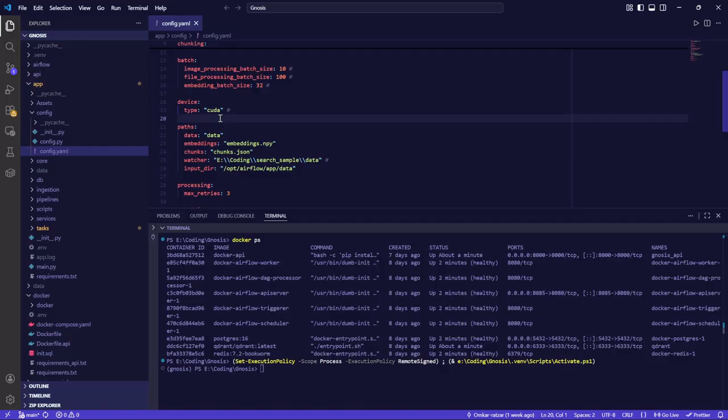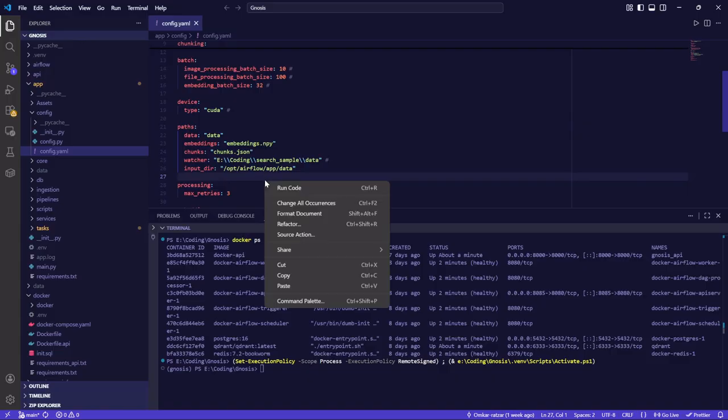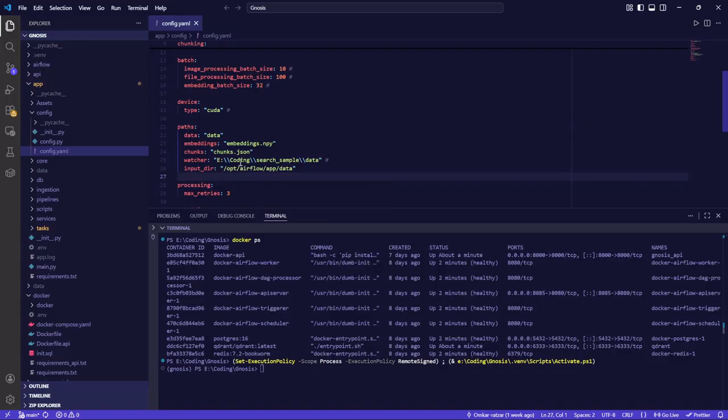Right now my system has an NVIDIA GPU in it, so I can use CUDA as my device. But tomorrow, if I were to switch to some low-end device which has only a CPU, I can switch it from here itself. This might not seem a huge thing, but it took me a lot of time to refactor all my files into one config YAML, and it actually helped me a lot in iterating.